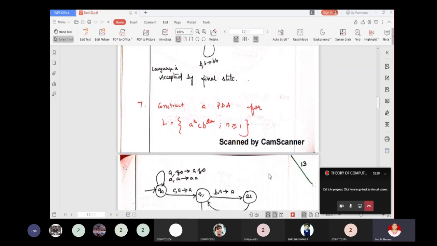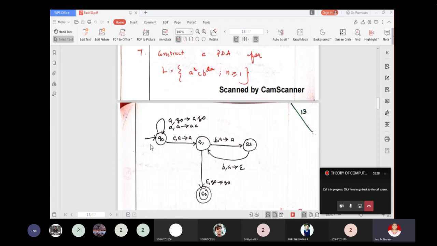And another example, construct a PDA for L is equal to A power n C B power 2n such that n is greater or equal to 1. So Q naught, Q1, Q2, Q3, there are 4 states. So here the concept, whenever you read A, push 2 A's onto the stack. Or else what we can do, for the first A, do nothing, next A, push it onto the stack. At last, for each and every B, you can